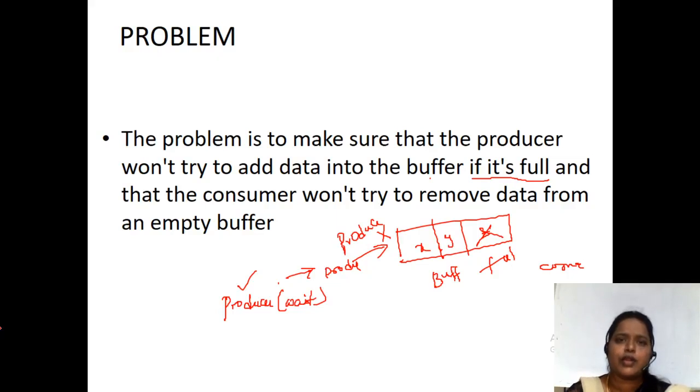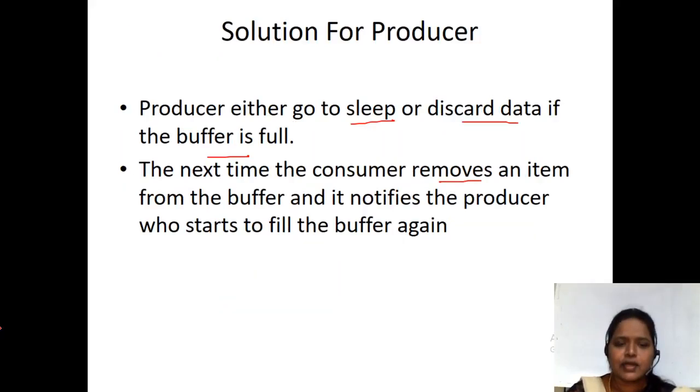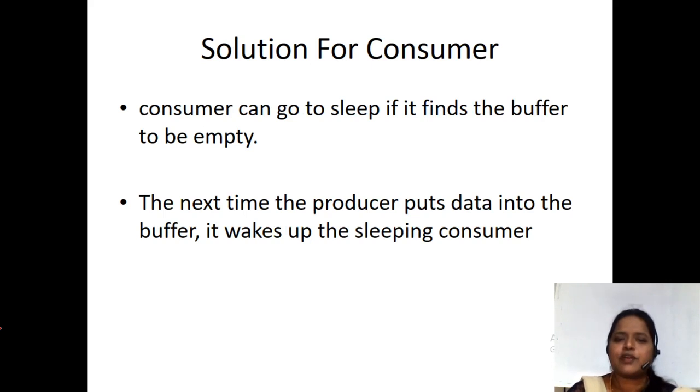So how are we going to achieve this coordination? By making use of semaphores, we achieve this coordination between the producer and the consumer. The solution for the consumer is that the consumer can go to sleep when the buffer is empty.